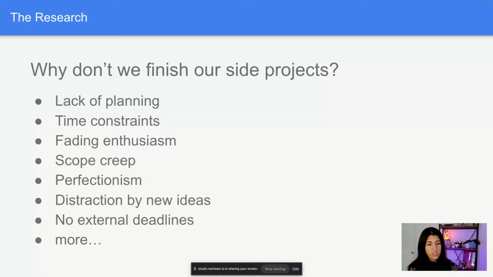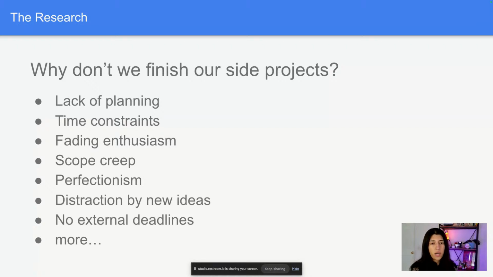Is it distraction by new ideas, or no external deadlines on yourself, especially if you're a solo developer just trying to create projects to put on your resume, or to build up your coding experience? There's a bunch of things that can cause you to not finish your side project.